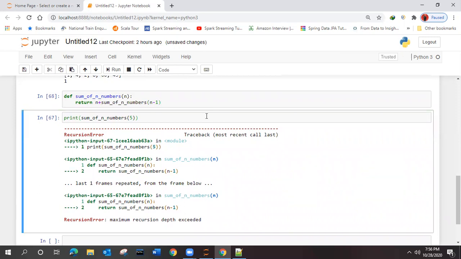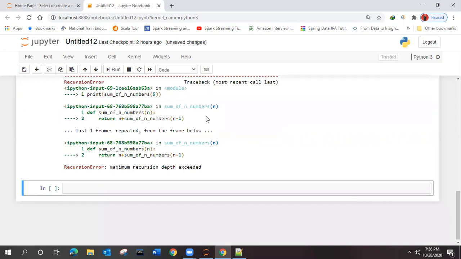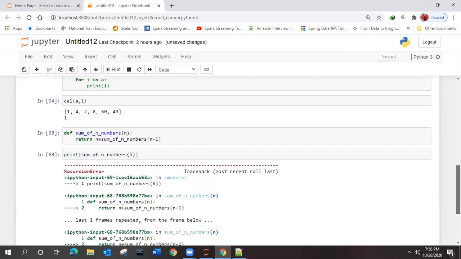So n plus 5 plus 4. What more changes are required here? It is executing, right? But where to stop, it doesn't know. Whether it should stop at 1, 0, or minus.